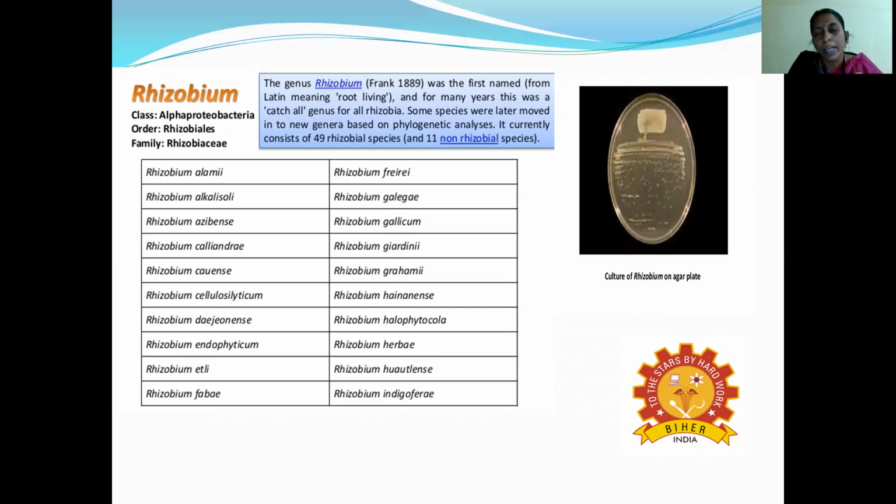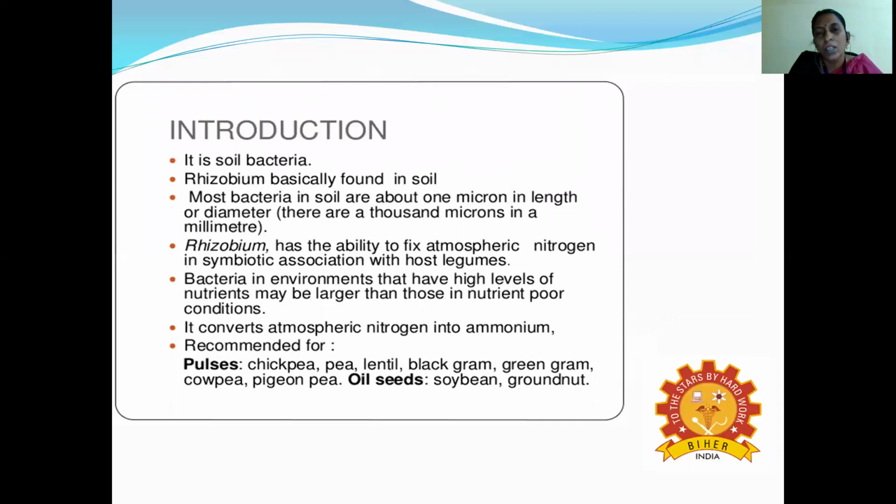On the right-hand side you can see the culture of Rhizobium on an agar plate. The agar plate contains the medium called yeast extract mannitol agar, and on that plate you get the Rhizobium culture. Next, what is Rhizobia? It is a soil bacterium.